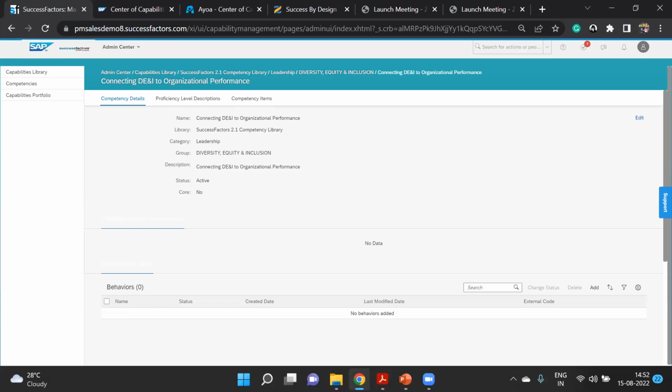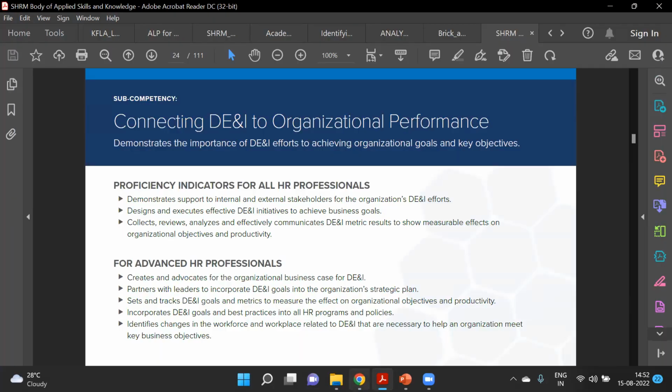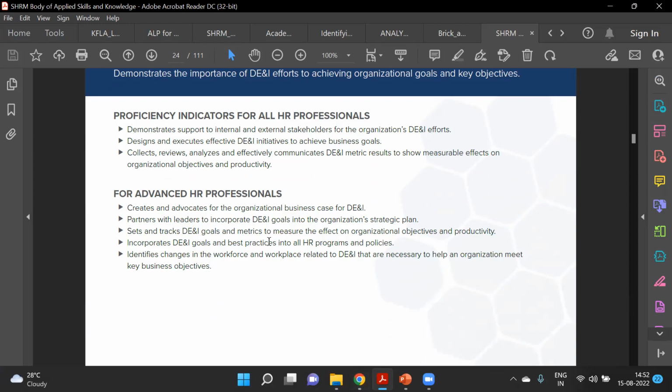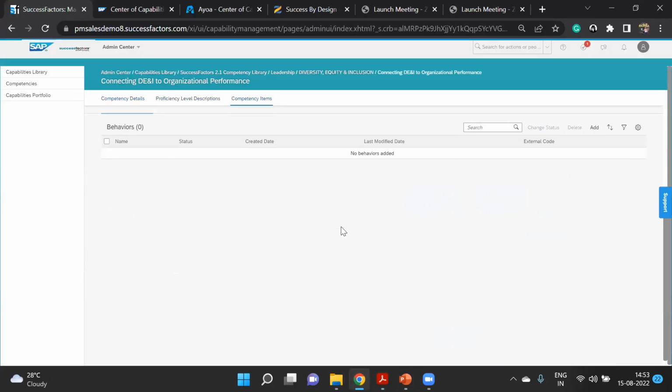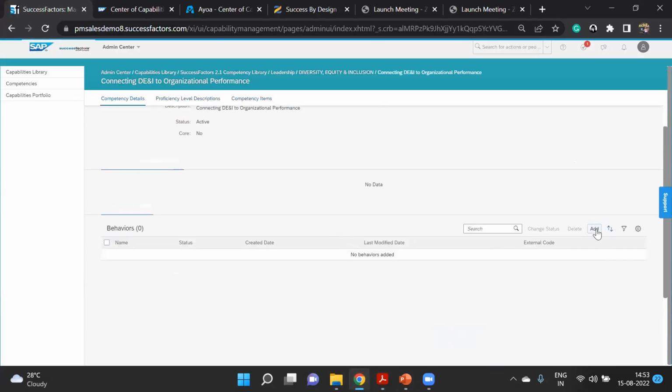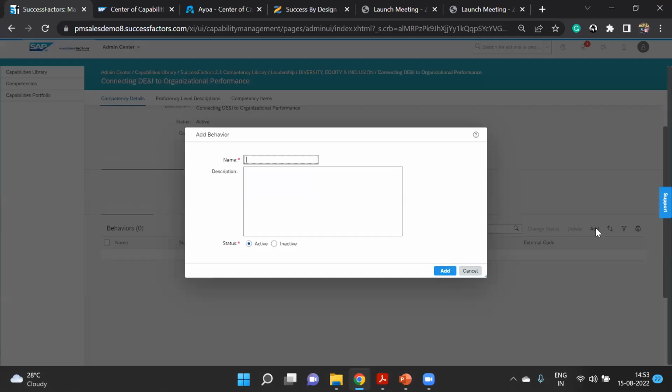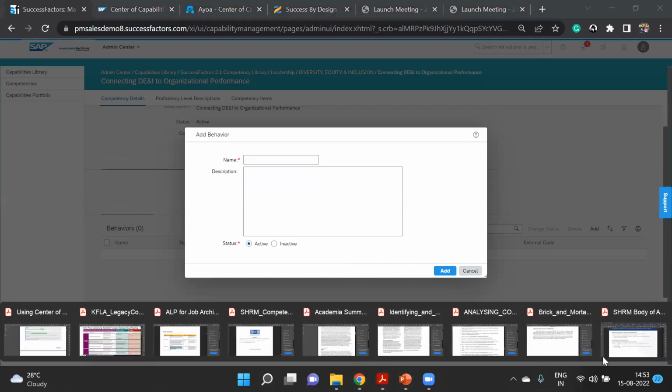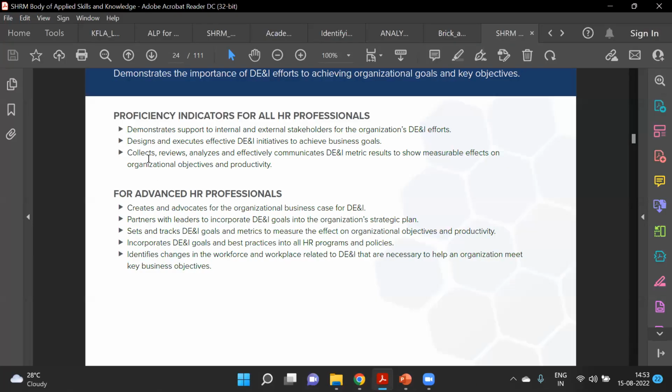You can see for connecting DEI to organizational performance, we have different indicators, proficiency indicators for HR professional, for advanced HR professional, right? So what we can do, this behavior also we can capture here. So I will capture it here and add a behavior. Let's see whether I'm able to add it here or not. Level, or I can say for all HR professionals, this is the demonstrating behavior.